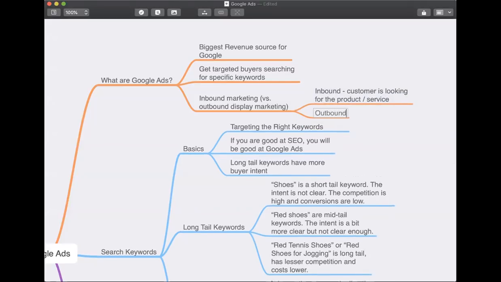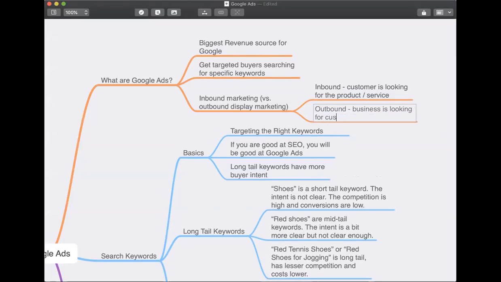When it is outbound marketing, the business is looking for customers. One of the reasons why Google Ads is definitely going to perform better than Facebook ads is because you are searching for specific products in Google Ads. If you are a business advertising on Google Ads, then the customers are searching for you.